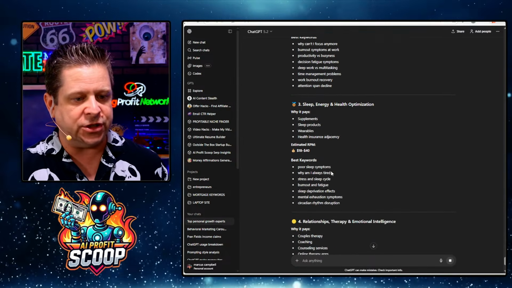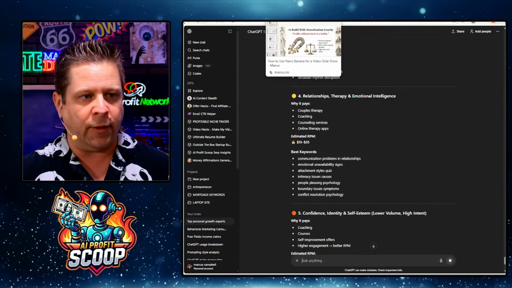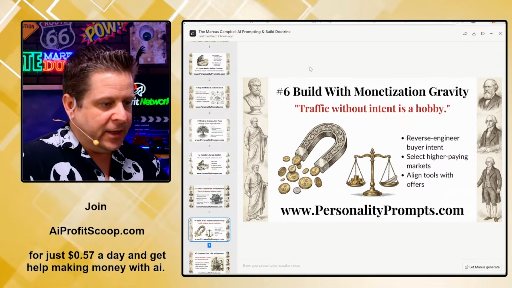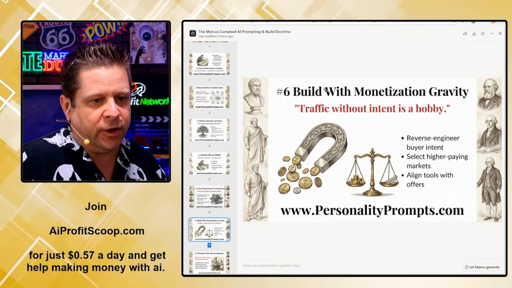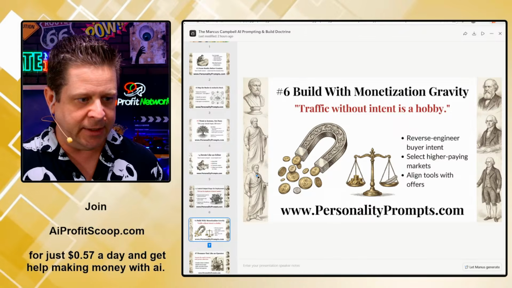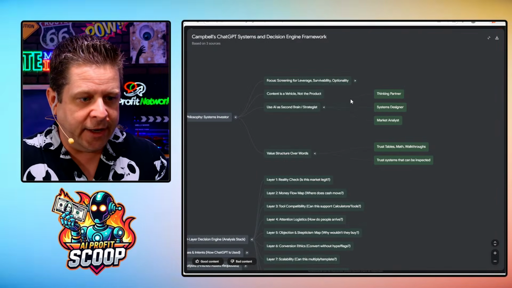Now we can start to understand exactly what's going on, and where we're going. Having that point A to point B in your mind is key, because if you don't have it, you're not going to know where you're going, and you need to know where you're going, which is why traffic without intent is an absolute hobby.